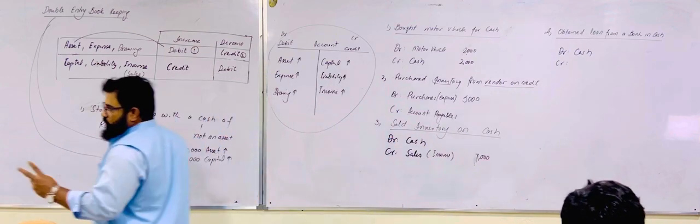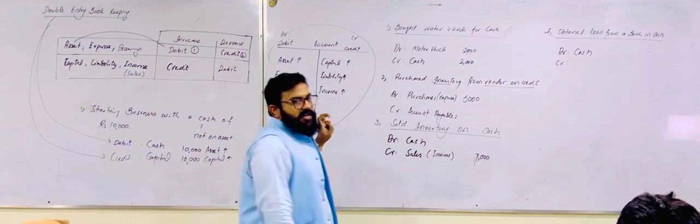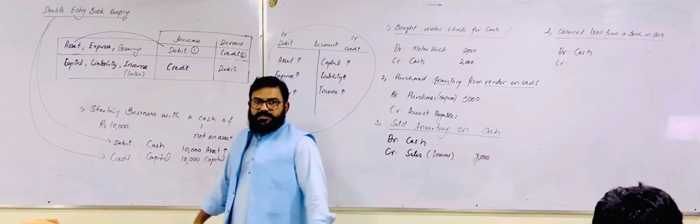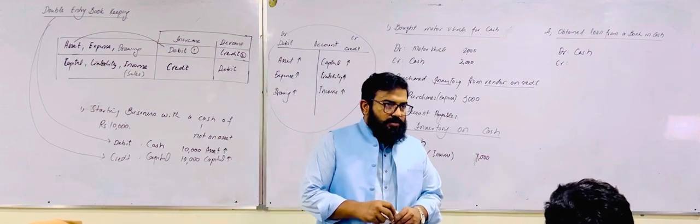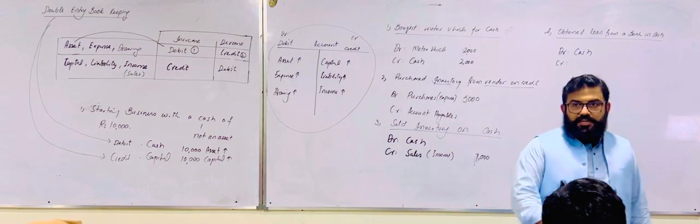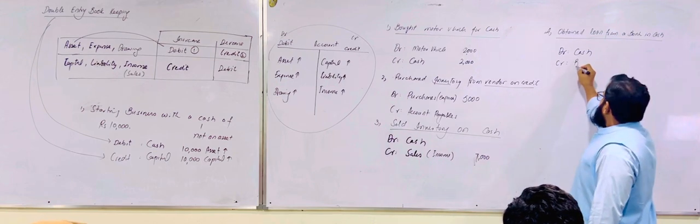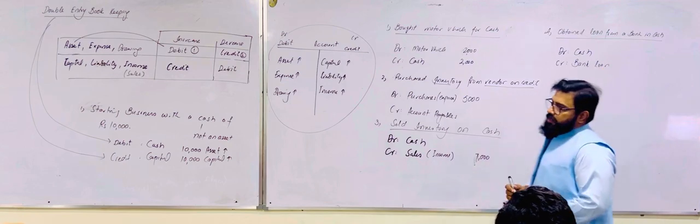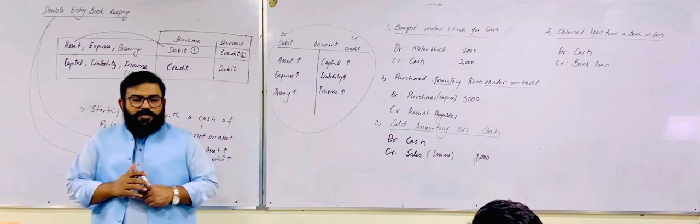I said to you there are two sources of cash for any business. One is equity, capital, the owner's pocket, and the other is others' pocket, and others' pocket means liability. So the bank loan is our obligation, our liability. The nature of liability is credit. So it means the bank loan account will be credited. So this is the whole story of debit and credit.